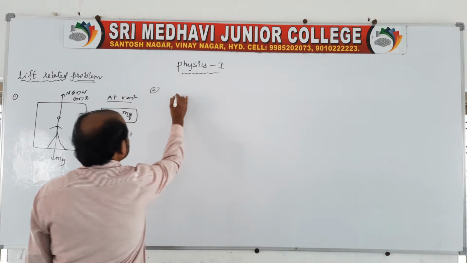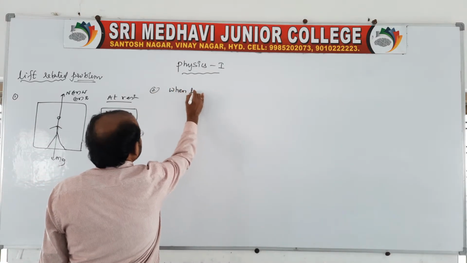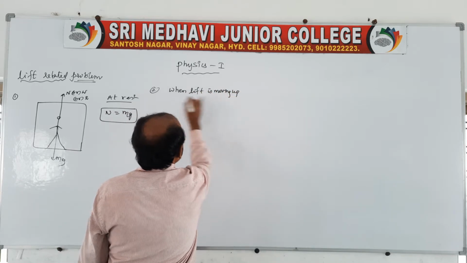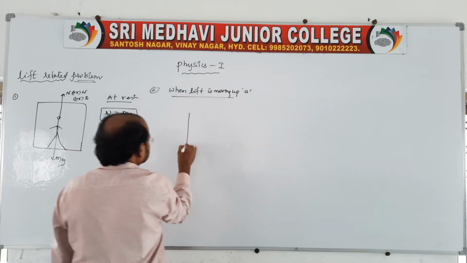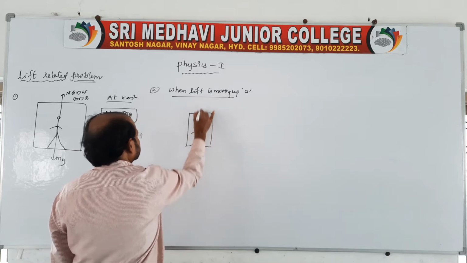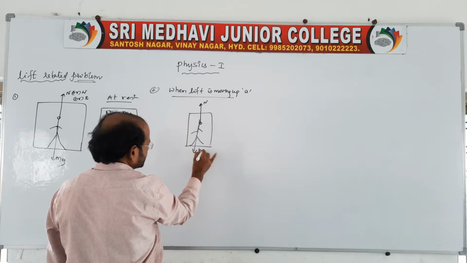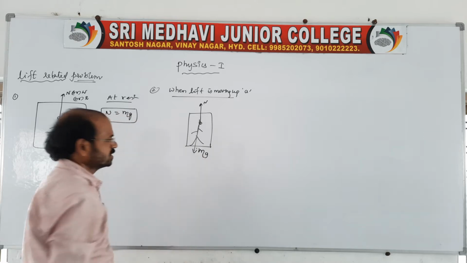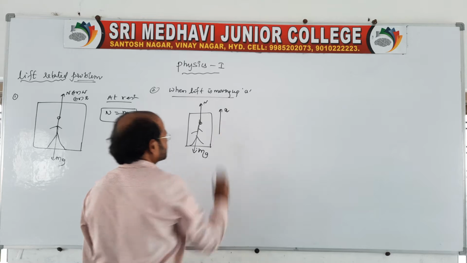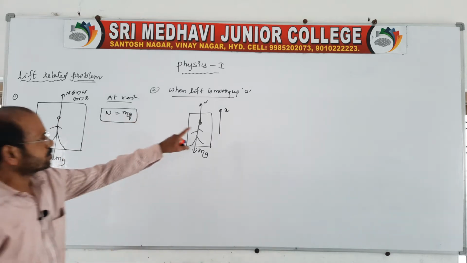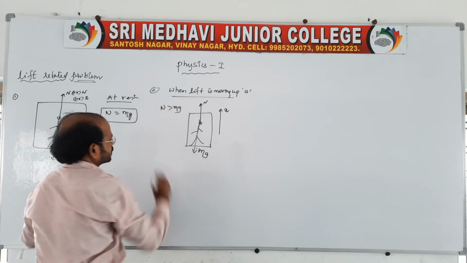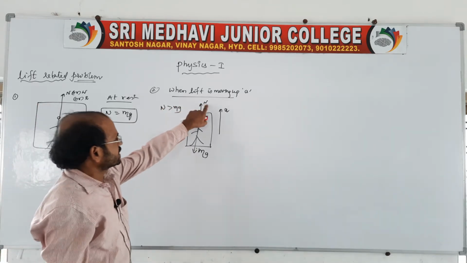Now case 2: when the lift is moving up with an acceleration a. The normal is acting up, and the weight of the person, mg, acts down towards the floor of the lift. Since the lift is moving up, no doubt the normal is greater than mg. In the previous class also I told you very clearly. So N is greater than mg.